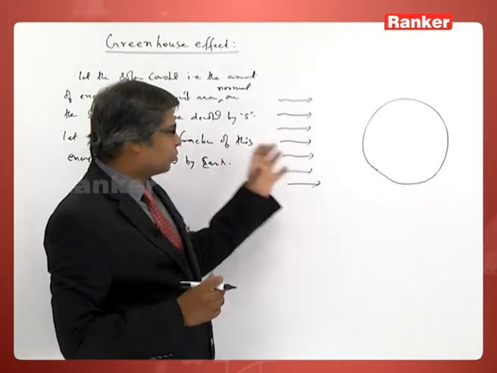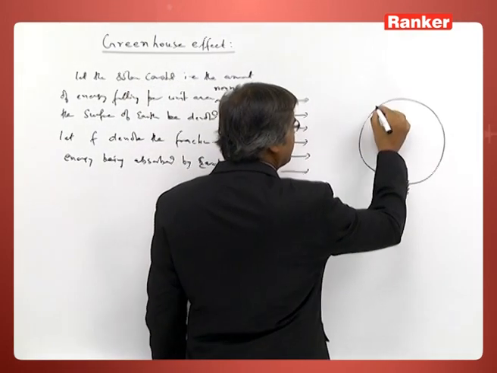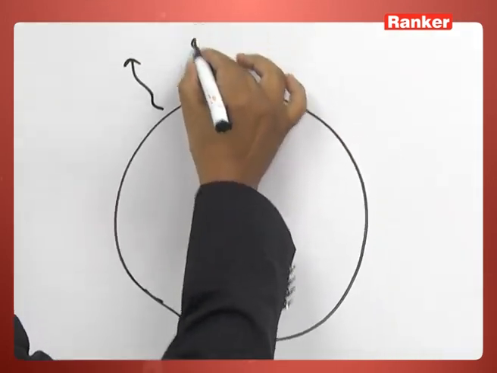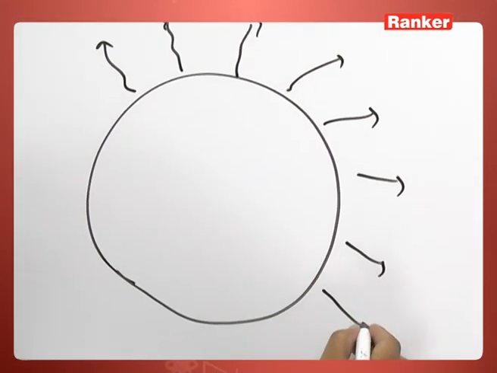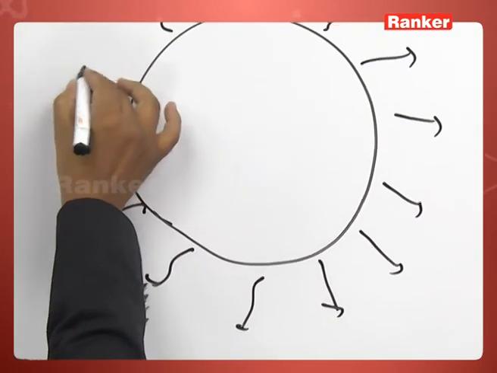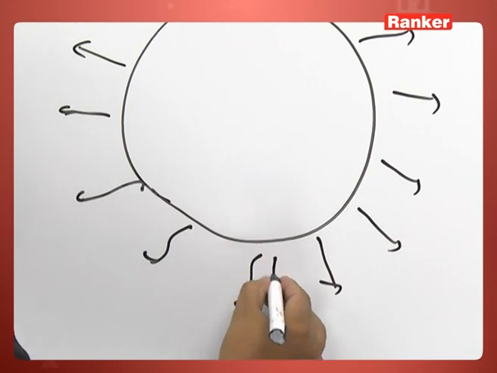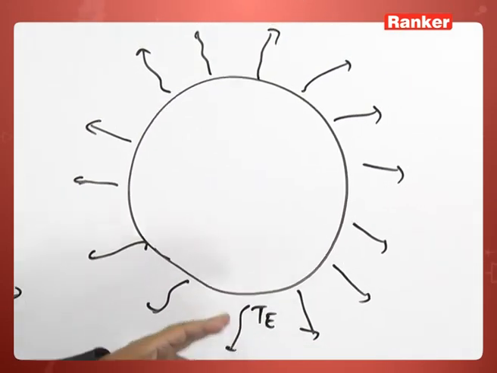Now, there are two things. The earth absorbs this incoming radiation and then it radiates into space energy which is characteristic of its temperature level. Suppose Te is the temperature of the earth.